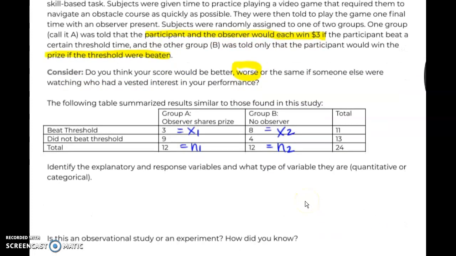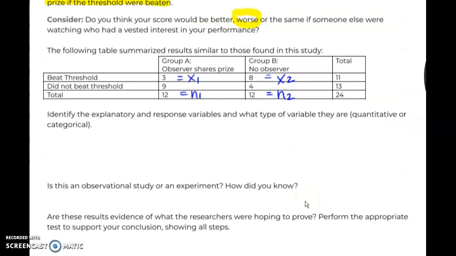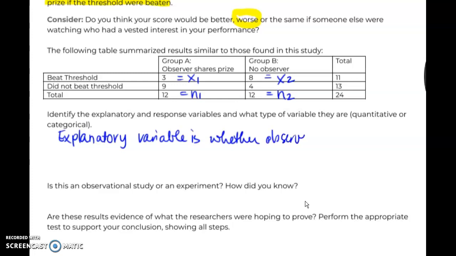Now we're going to identify the explanatory and response variable. Well, we have two variables. One is whether the observer shares the prize or not, so whether there's a vested interest or not. The other one is whether the person beat the threshold or not. Our explanatory variable is the vested interest, or whether observers shared the prize.